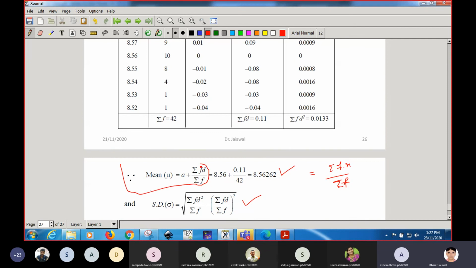You have to add a. Instead of x, you have to take d, but you have to add a. This is the shortcut method. It reduces your labour. But if you go by the direct method, you can get the same result. You can check it. Being a research scholar, you can verify the result, because you have to verify papers also. So you can verify this result by the direct and the shortcut method. The result will be the same, with a few decimal differences, which is okay.